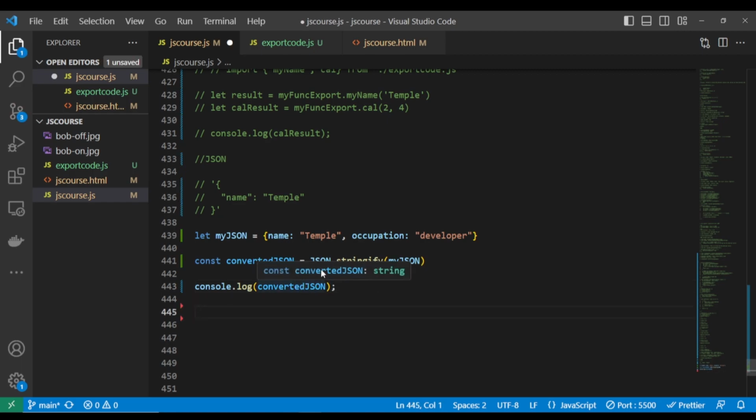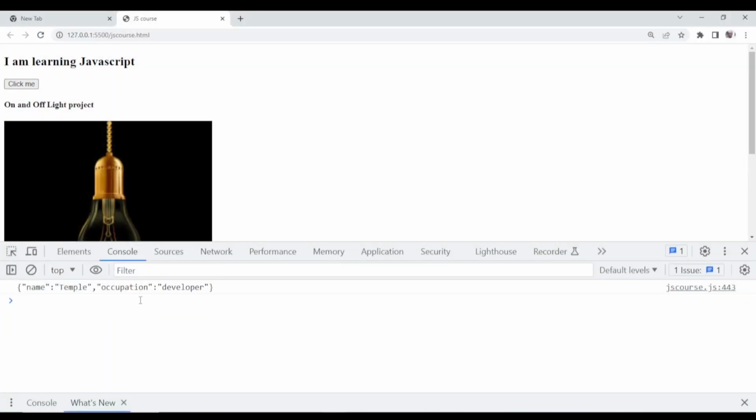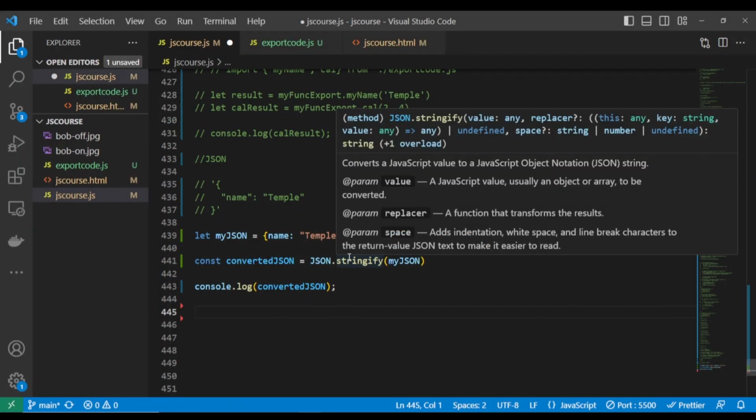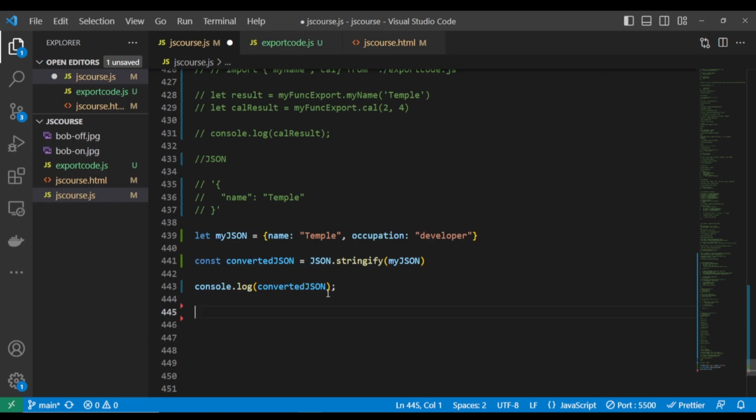If you want to retrieve this file now, look at it, it is in the format of JSON. If you want to make use of this converted JSON variable in your JS file, you have to also retrieve it. Remember, it has been converted into a JSON. If you want to make use of it, you have to parse it into a normal object. You cannot just use it in your code and expect it to run. No, you have to parse it. There's what we call JSON.parse.